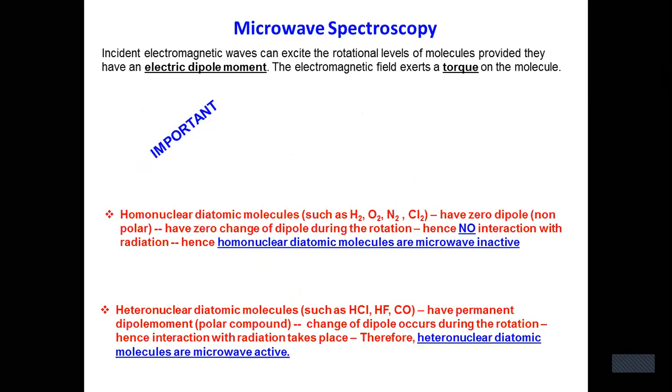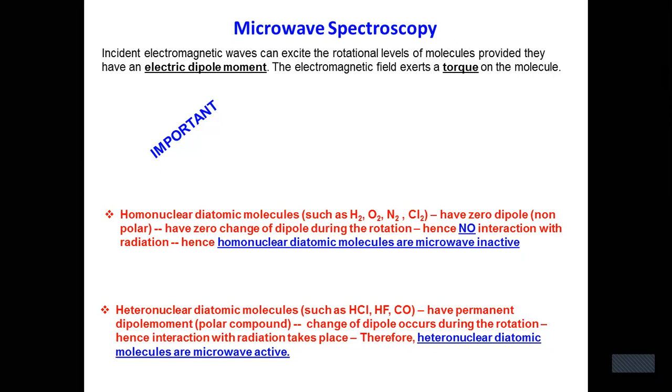In microwave spectra, an incident electromagnetic wave can excite the rotational level of a molecule, provided it has an electrical dipole moment and the electromagnetic field exerts a torque on the molecule. Homonuclear diatomic molecules such as hydrogen, oxygen, nitrogen, chlorine, etc. have zero dipole moment and are nonpolar, with no change in dipole moment during rotation, hence no interaction with radiation. Hence, homonuclear diatomic molecules are microwave inactive.